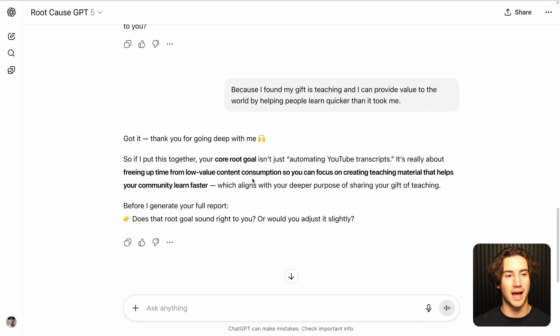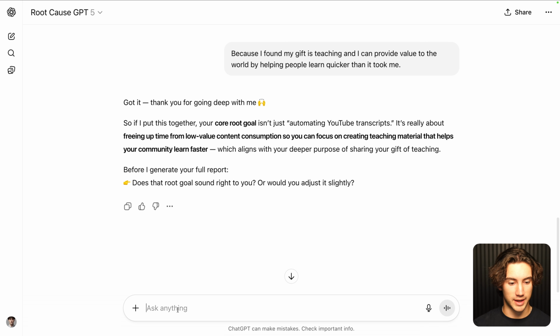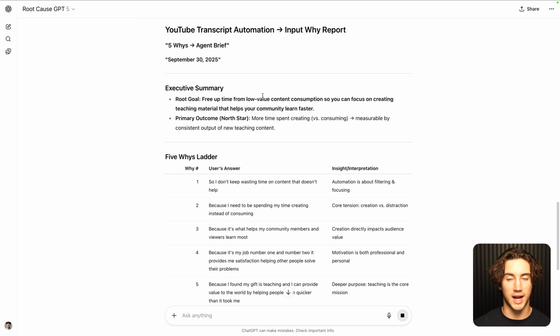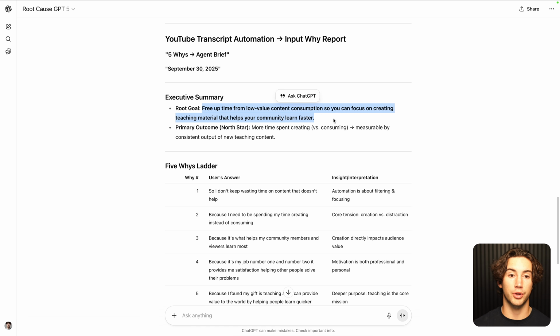And I'm amazed every time I go through this system. Then I can say, yes, that sounds exactly correct. And I can send that off. And then it gives me an entire brief that I can use when creating my AI agent. And it gives you your root goal, which is really important because this is what you want to give to the agent in its system instructions.